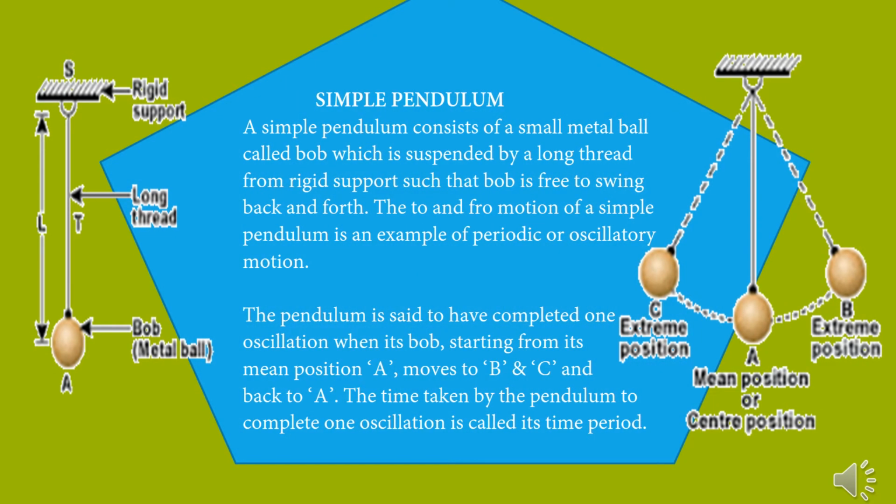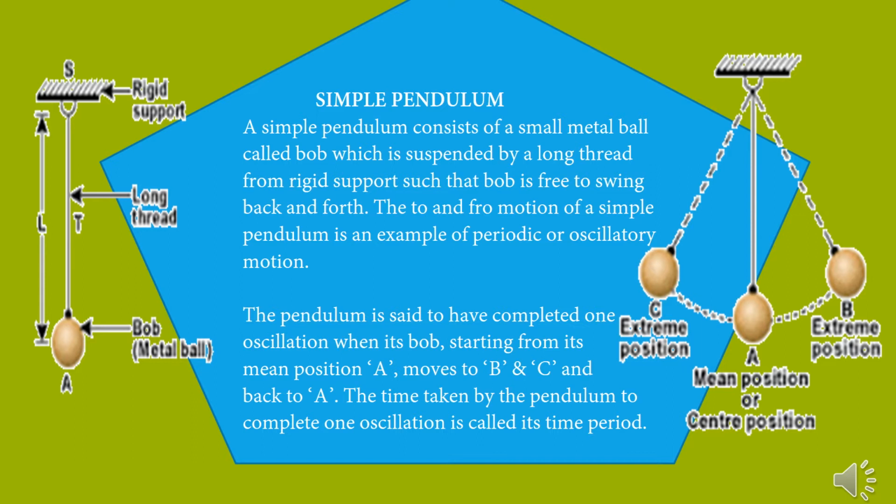Here we are going to discuss the pendulum. A simple pendulum consists of a small metal ball, which is called the bob, suspended by a long thread from a rigid support, such that the bob is free to swing back and forth. The to and fro motion of a simple pendulum is an example of periodic or oscillatory motion.